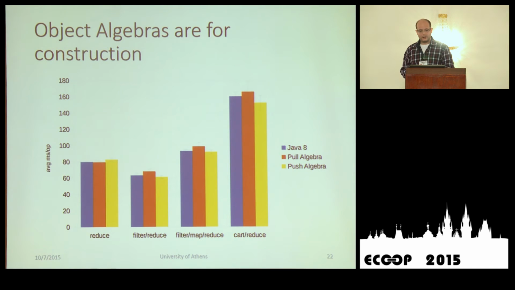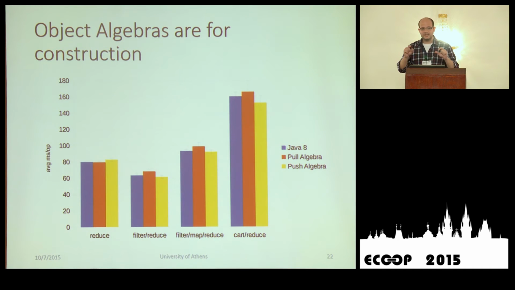And in the following, I'm going to present 4 benchmarks just to examine what happened with this new interpretation of pipelines. In all benchmarks, we have 2 axes. On the vertical axis, we have average milliseconds per operation, and on the horizontal, we have the benchmark names. And in this benchmark, we measure Java 8 performance for 4 micro benchmarks, our pull algebra, and our push algebra.